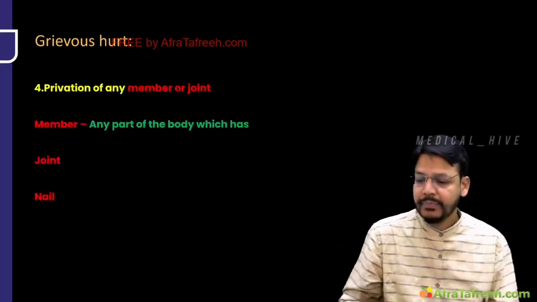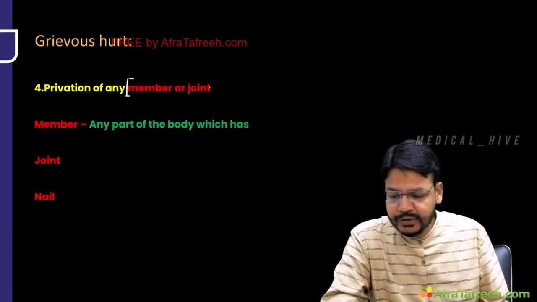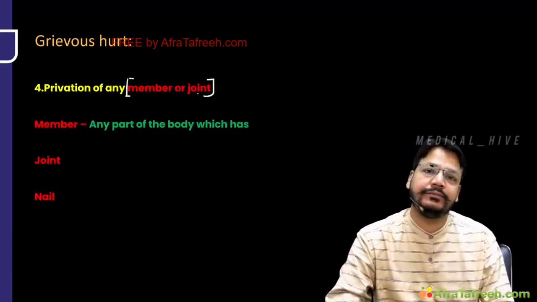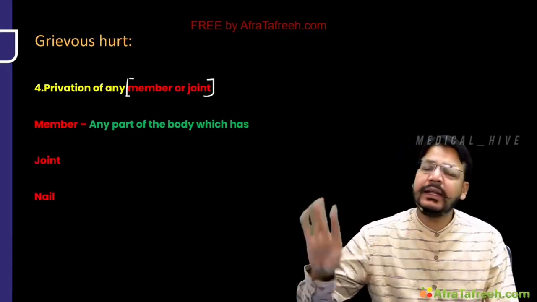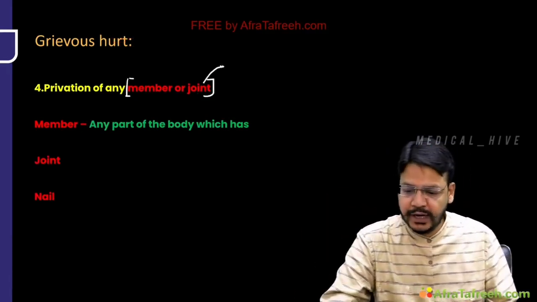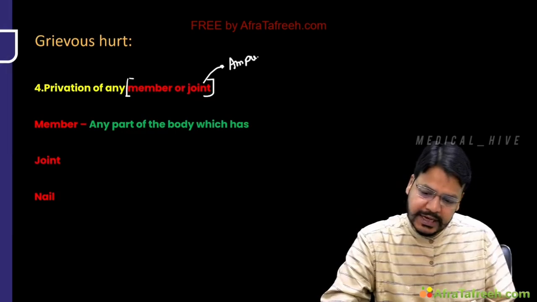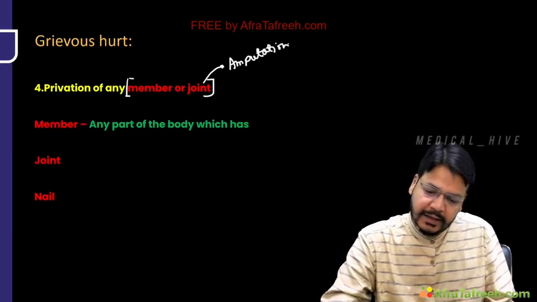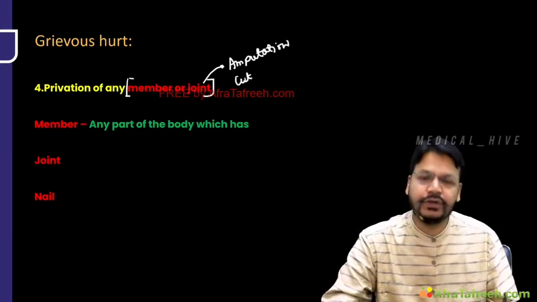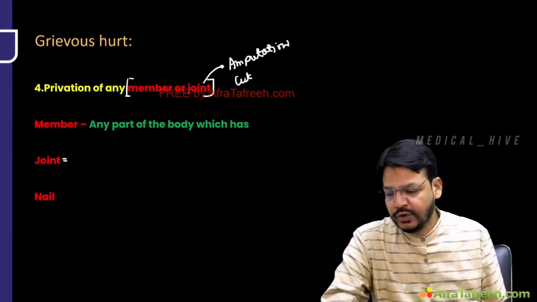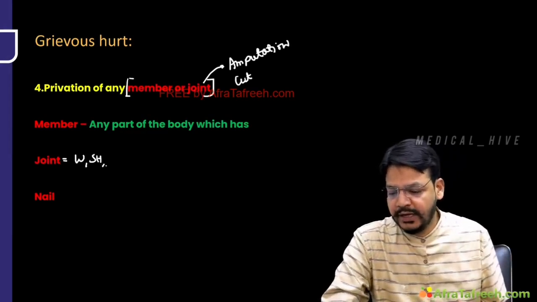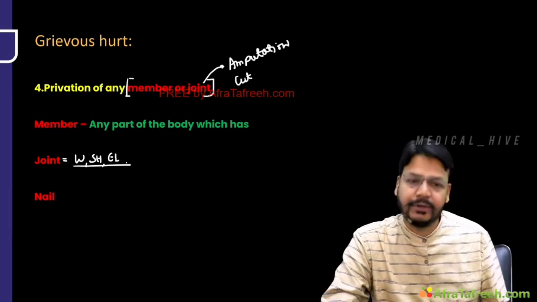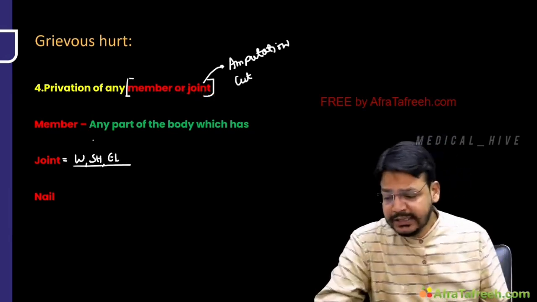Dhyan rakhna. Now, my dear friend, privation of member or joint. If any joint is amputated, किसी ने आपका joint cut कर दिया, amputation कर दिया, like wrist joint, shoulder joint, elbow joint, these are very, very important. What is member?